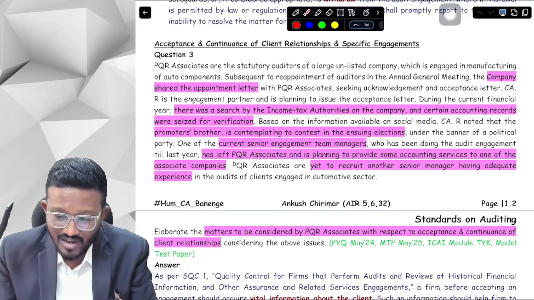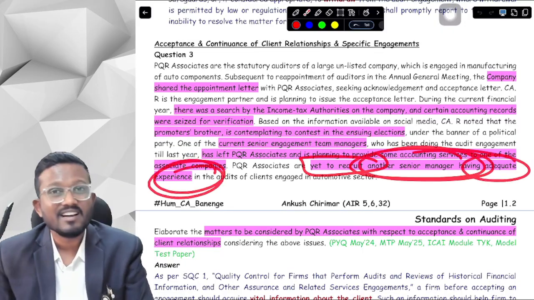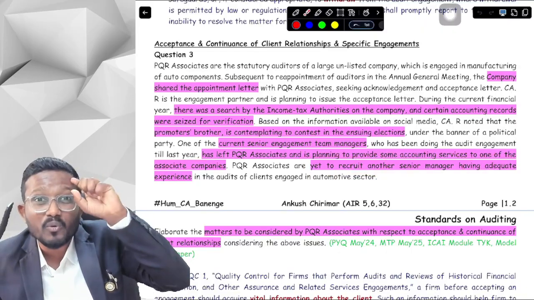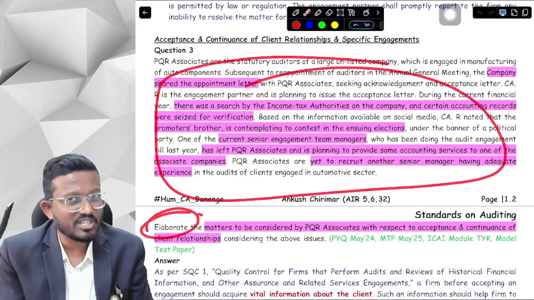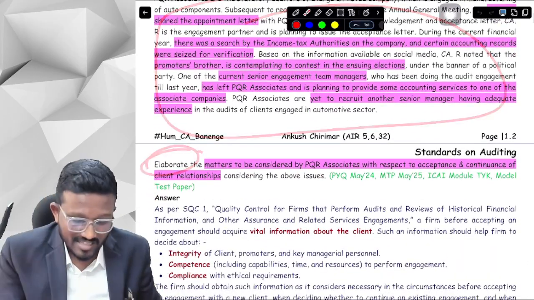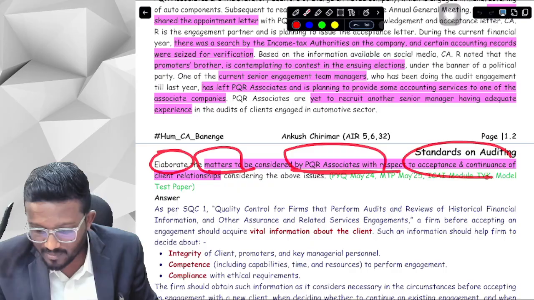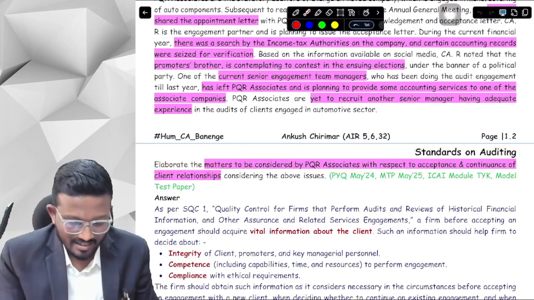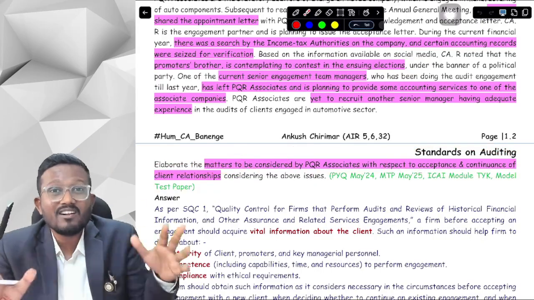Next, we are yet to recruit another senior manager who has adequate experience. So basically we don't have adequately experienced team members for doing this particular audit. So these are all the situations given in the question. Now the question says that we have to elaborate the matters that we need to consider with respect to acceptance and continuance of client relationships. The main word here is elaborate the matters. We have to detail all the matters.